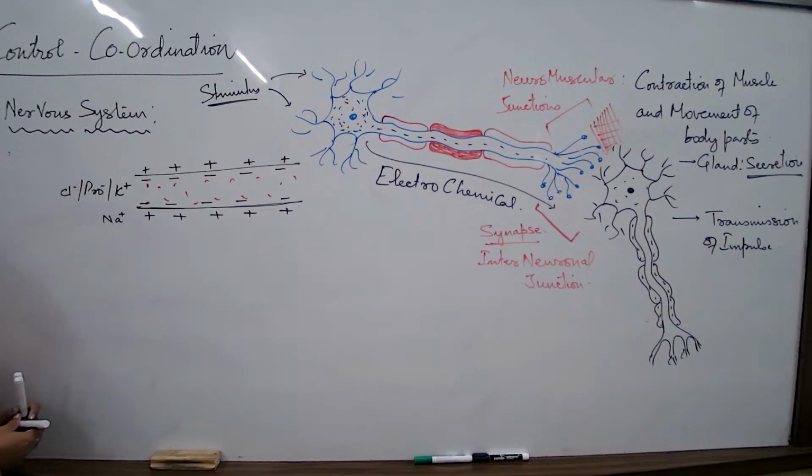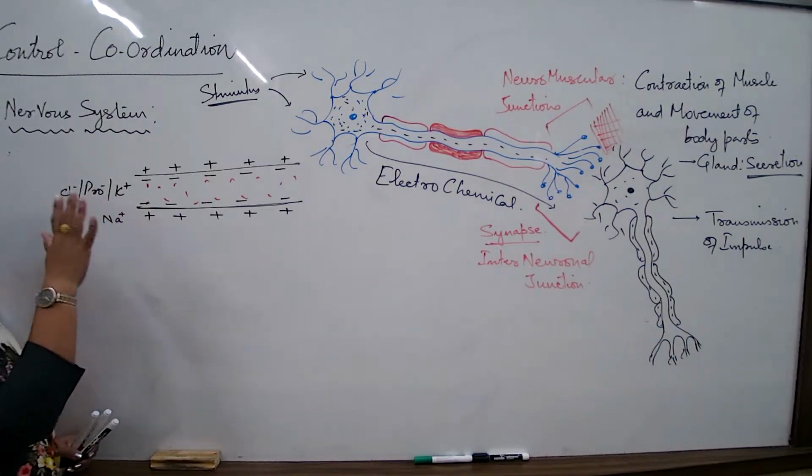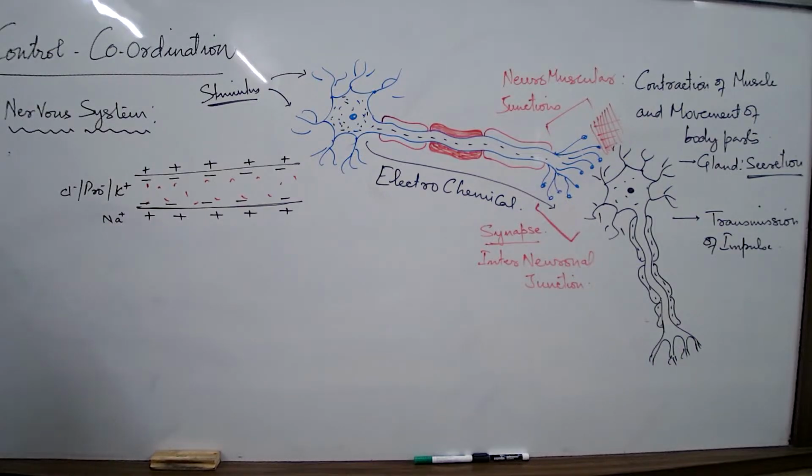Clear? So this is how an axon is when it is not conducting any message. Is it possible for an axon not to be conducting any message? Possible, though we feel that the neurons are constantly conducting messages. Between any two message transmissions, the axon always takes a millisecond period of rest. A millisecond is much less than a second.